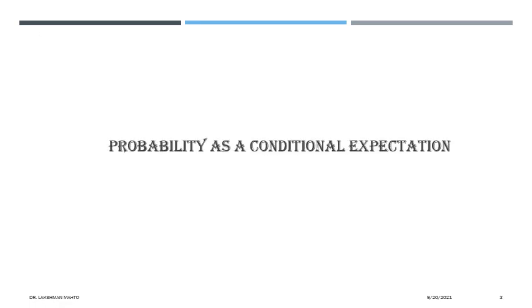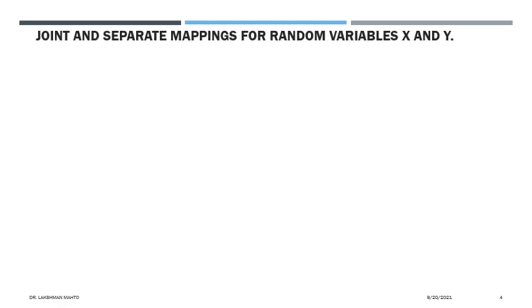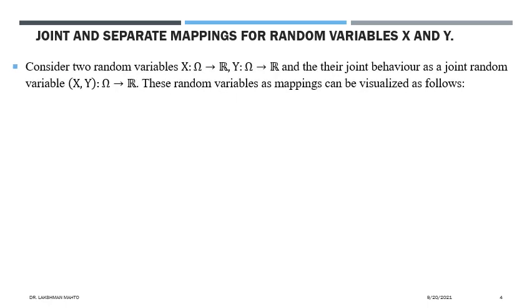So coming to the first part, joint and separated mapping of random variables x and y. Joint means x and y are coming together, and separated means individually we are dealing with x and y. So those things we'll discuss.